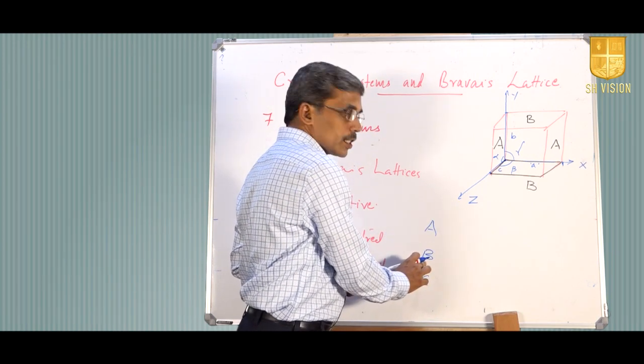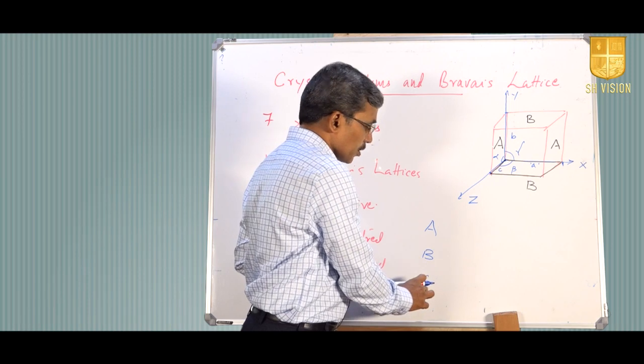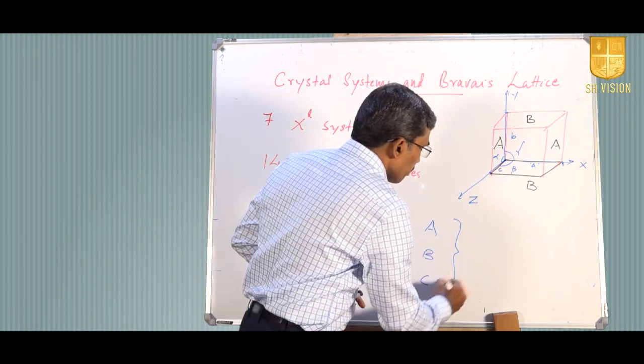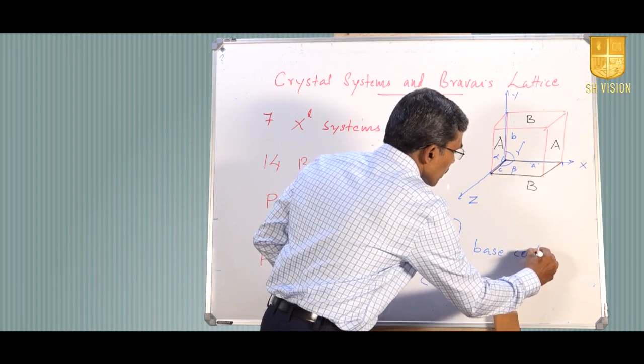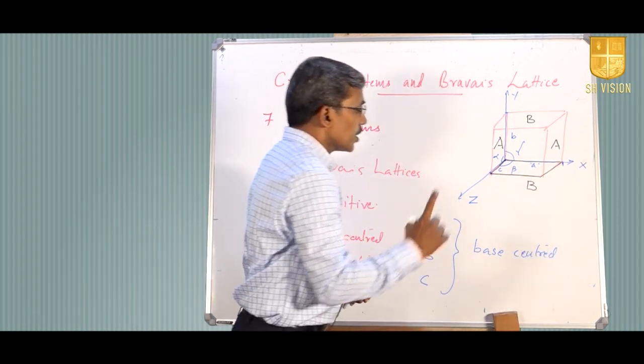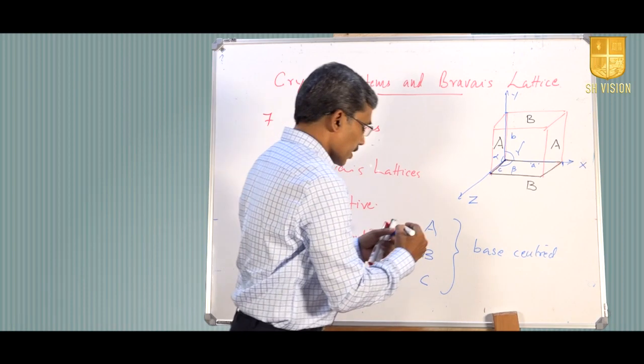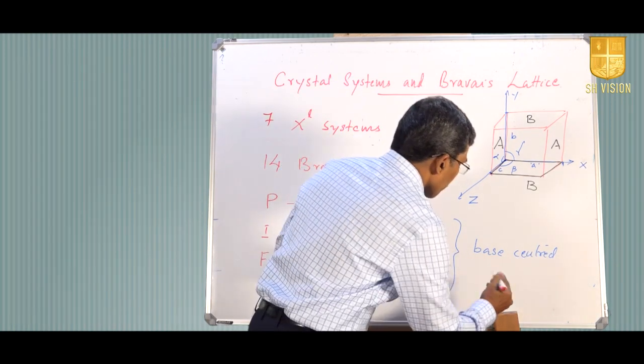Here there will be 2 more lattice points on the B face and 2 more lattice points on the C face, and these are called base centered. And one more is there, that is called a rhombohedral system, that is represented by capital R.